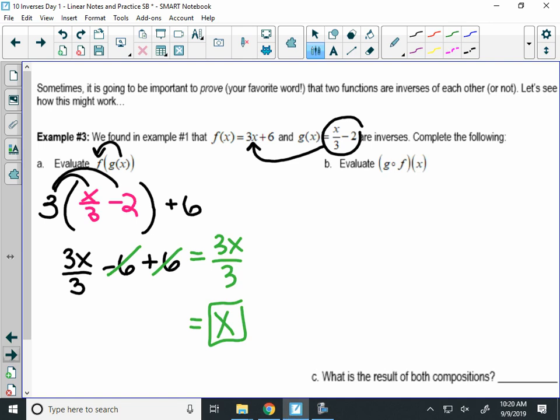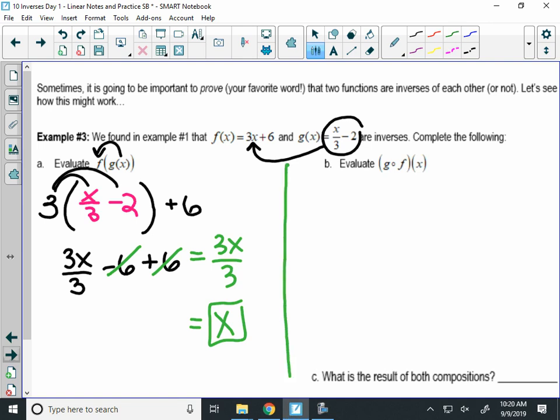Because there are rules about how you can cancel things off. I implore you to please, for now, I know this is easy because it's a line. Tomorrow when we get to things with cubes and sevenths and all kinds of weird exponents, you can't just cross whatever you want off in whatever order you want. There is actually a mathematical order and way to do it. So I'm making sure I write this all down so you see I have to go backwards in order of operations. I had to do the plus and the minus before I could cancel in the fraction with division. Okay? So we got x for the first one.